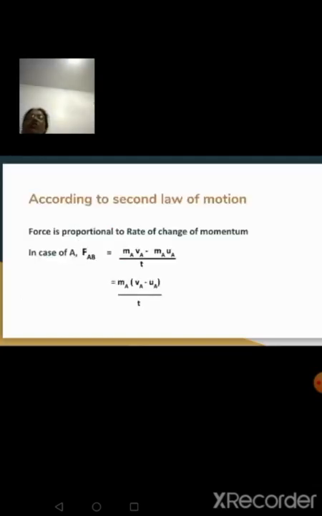Now, your second law of motion states that force applied is directly proportional to the rate of change of momentum. So what is the force exerted by ball A on B? We have assumed it as FAB. So that FAB will be equal to MAVA minus MAUA upon T. Rate of change of momentum is always with respect to time. We will take MA as the common factor because we are talking about ball A, right? So we'll put MA outside the bracket and we'll write VA minus UA upon T.